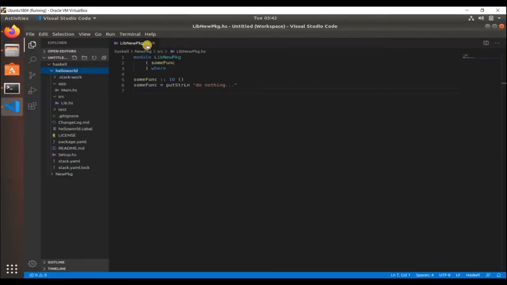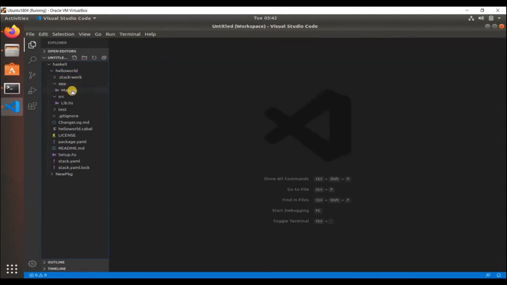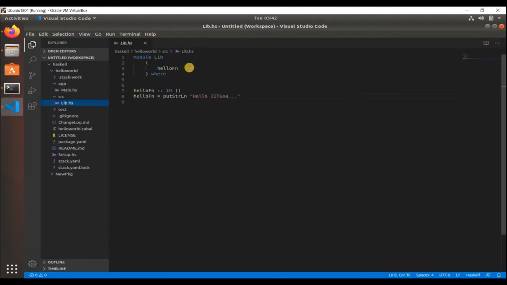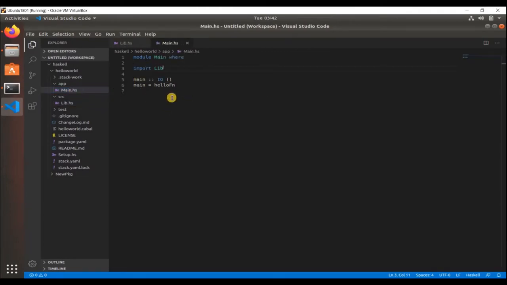Let's close this. Yeah, so hello world also has another function here called hello fn, this function just prints "hello IIT Goa" on the terminal. So this is your project, and it has a main function. You would need this main function because this should be your first program that is going to be run, your main application.